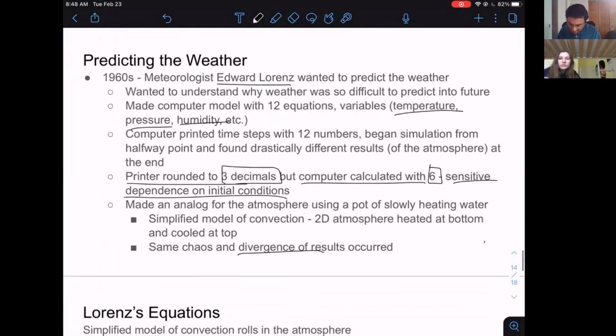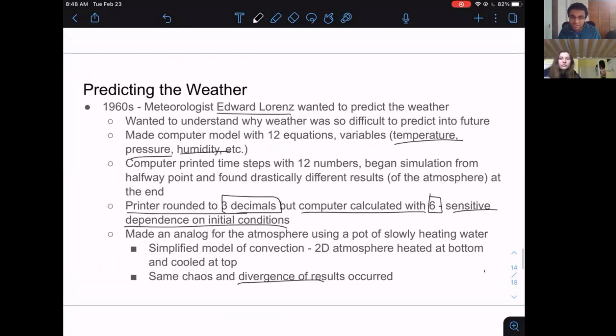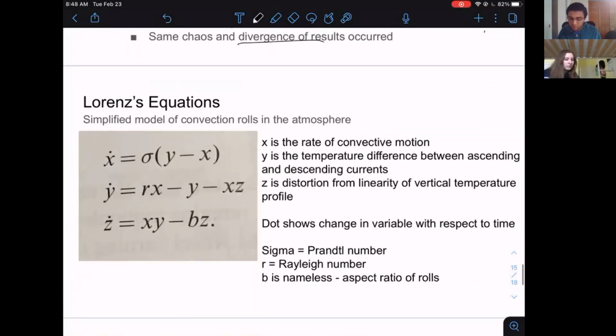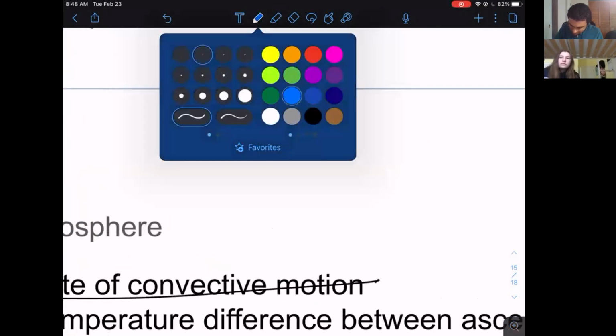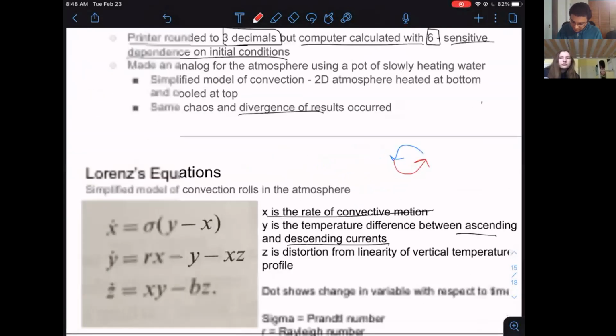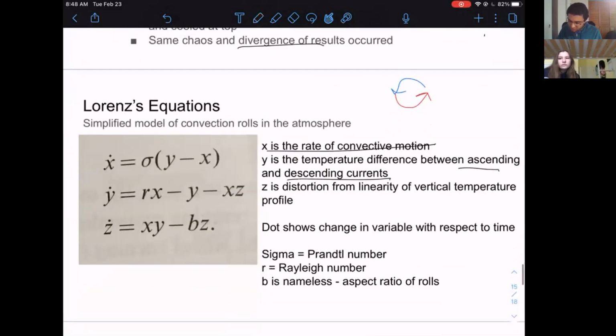And so he wanted to understand more about this chaos that was occurring. So he made a simplified model of convection using what are called the Lorenz equations. Here x is the rate of convective motion, y is the temperature difference between ascending and descending currents, basically the idea is you have the atmosphere cooled at the top and heated at the bottom. And then z is distortion from linearity. We'll cover this in a bit more detail.